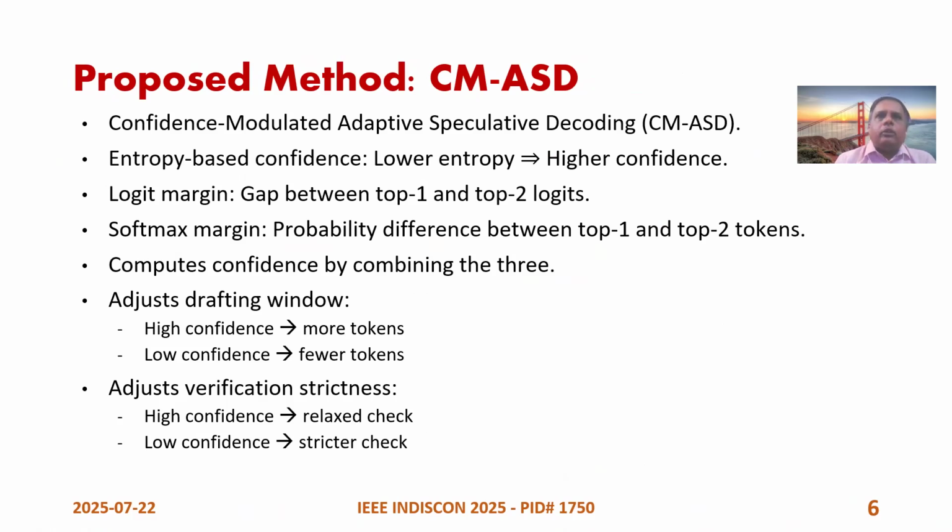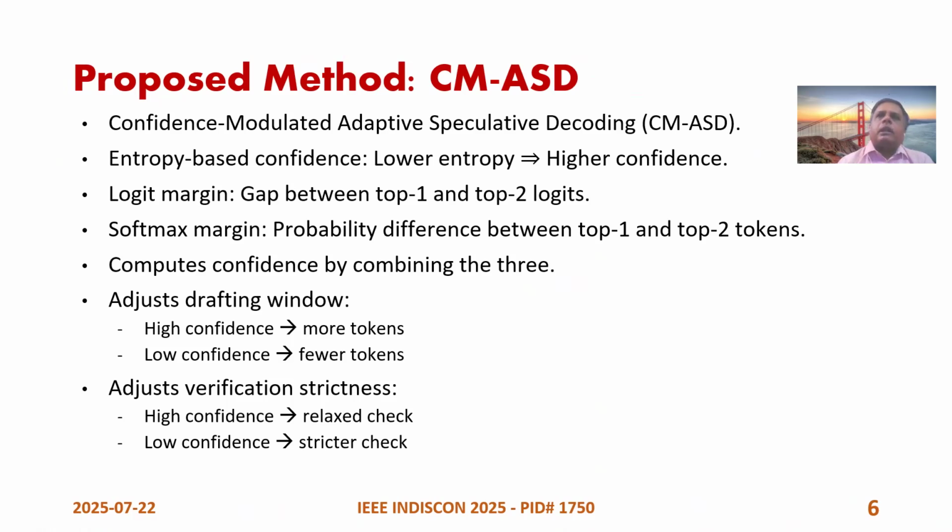The gap between the top-1 and top-2 words, in terms of logit, indicates the confidence of the drafter, as well as the softmax difference, the probability difference between the top-1 and top-2 tokens, is also an indication of the drafter confidence. What we have done is combine these three together to compute a confidence score, and based on the confidence score, we have adapted the drafting window size as well as the verification window size.